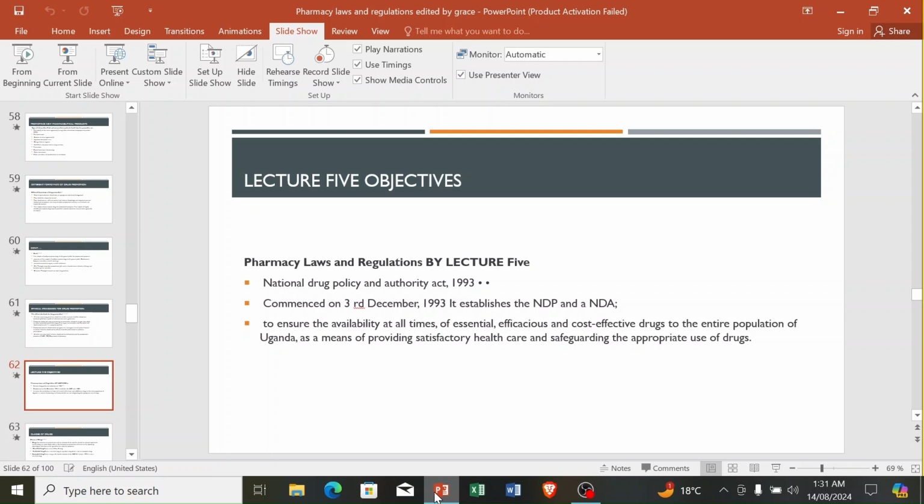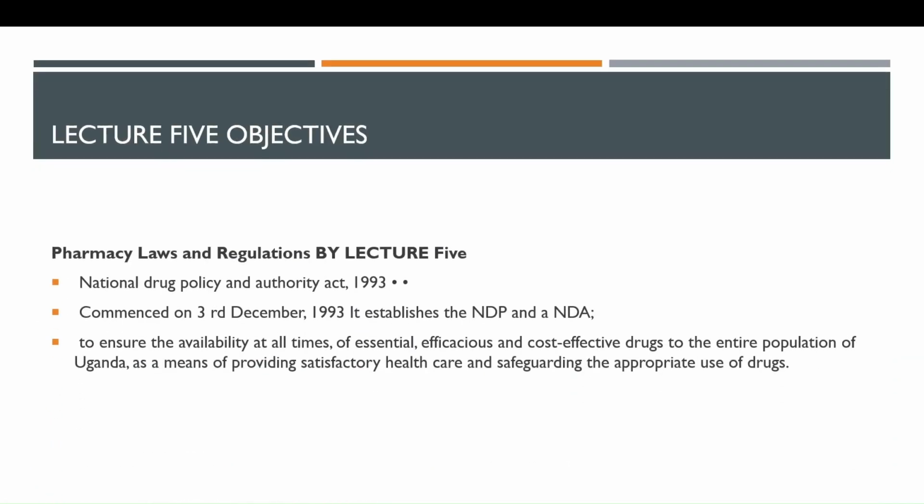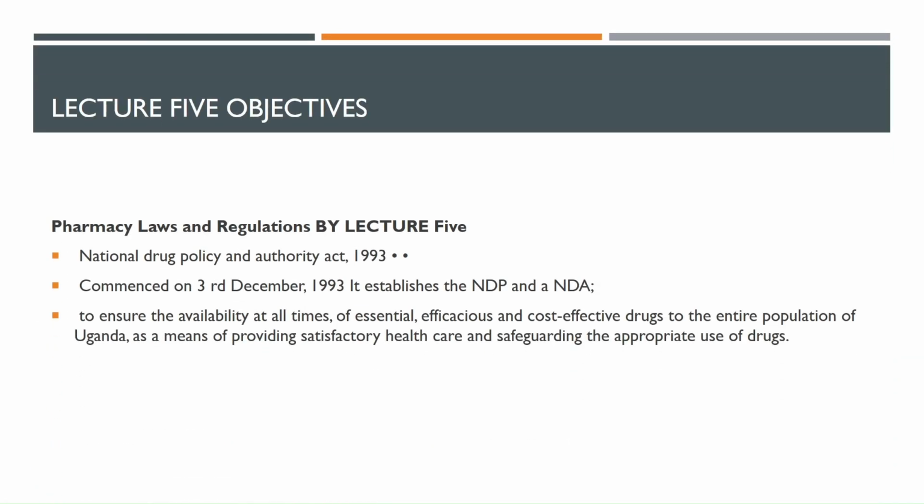This is lecture 5 of Pharmacy Laws and Regulation as a course unit, and we are going to look at something new today, apart from what we have already looked at. We are going to look at the National Drug Policy and Authority Act of 1993 that commenced on 3rd December 1993, and it establishes the National Drug Policy and then the National Drug Authority.